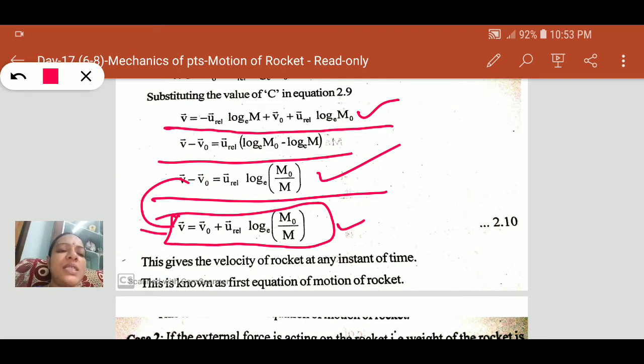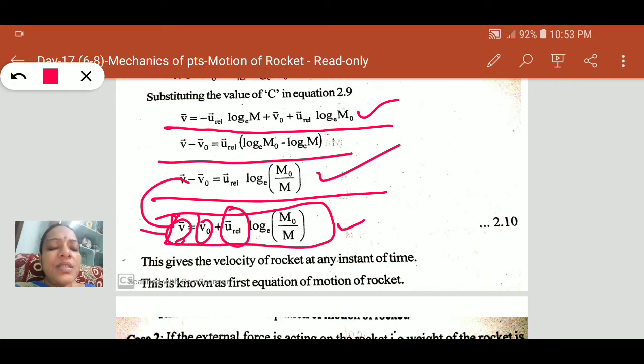Sometimes it is known as the first equation of motion of the rocket, without considering the gravitational force, the external force, or the weight of the rocket. It gives the velocity of the rocket at any instant of time. Here v naught is the initial velocity of the rocket.